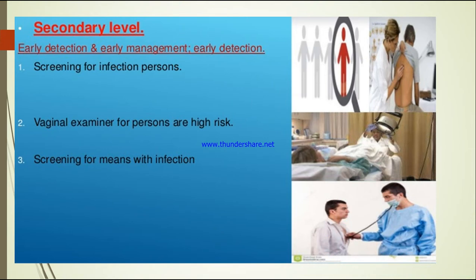Next, coming to the secondary level. In the secondary level, early detection and early management is required for the patient. For early detection, there will be screening of the infected person, then vaginal examination of the high-risk patient and screening for infection. Patients with signs and symptoms of vaginitis are to be screened and examined by vaginal inspection. Early detection is very important to prevent further complications.